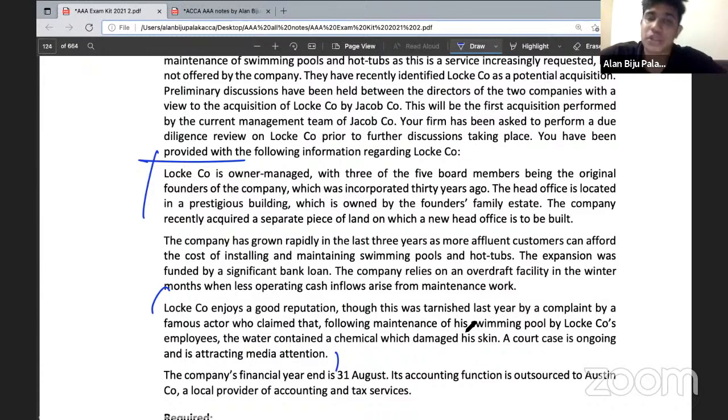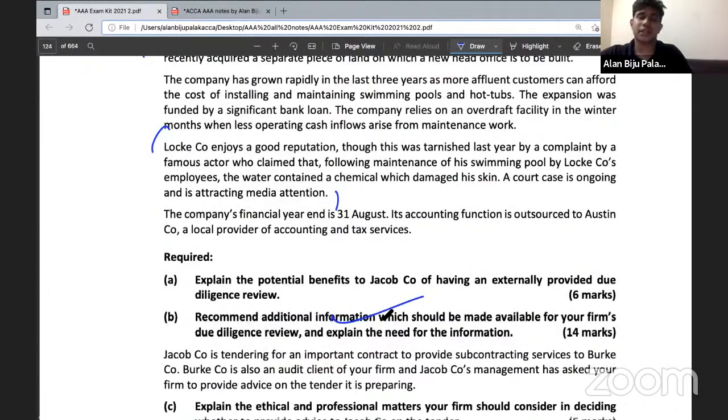So this is the way in which you need to consider while getting or recommending additional information, and the purpose. Just think from the perspective of an investor. Consider that you are going to acquire the client company, the company for which you are performing a due diligence engagement. What if this happened? What if that happens? Therefore, you need further information. And what's the reason for the information? To understand whether it may affect you in some way while or once the acquisition is done. This is all you need to consider in relation to the due diligence engagement.